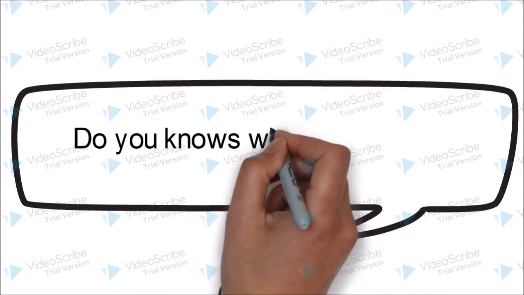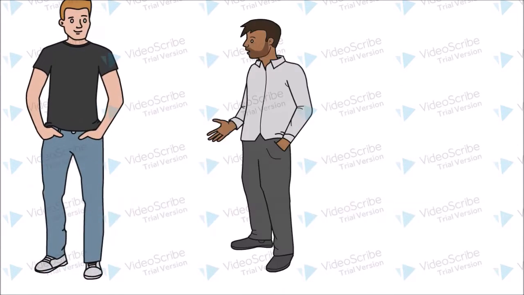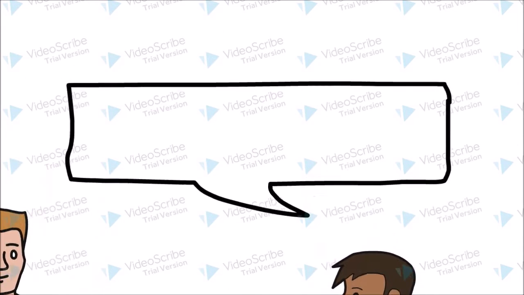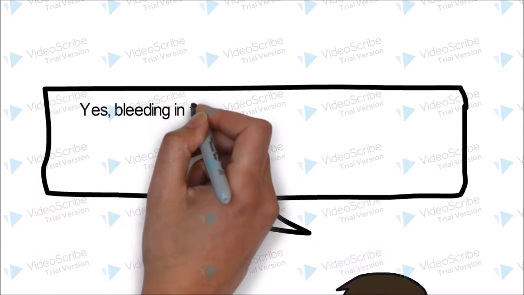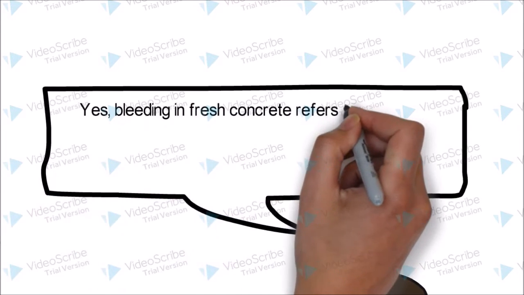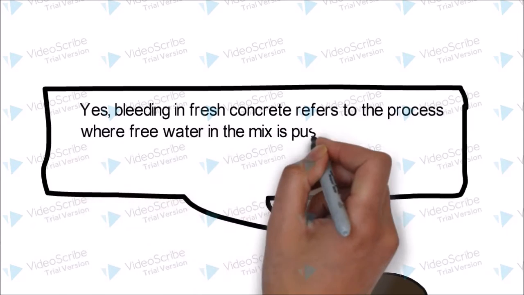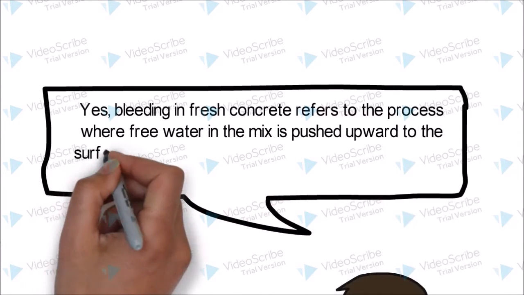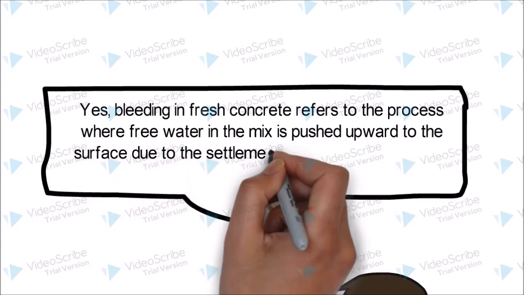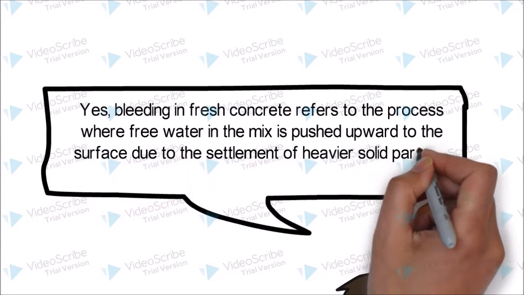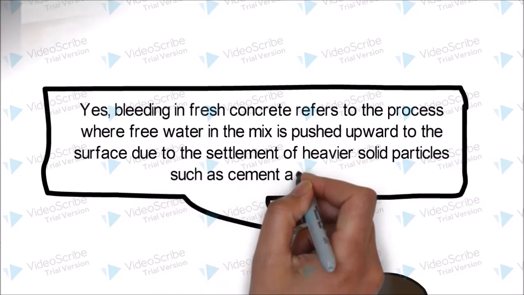Do you know what is bleeding? Yes, bleeding in fresh concrete refers to the process where free water in the mix is pushed outward to the surface due to the settlement of heavier solid particles such as cement and sand.